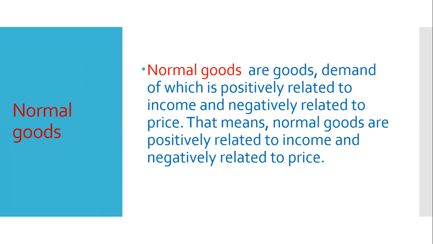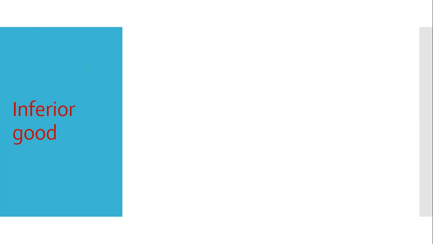That's why normal goods have a negative relationship with price. And for normal goods, when our income increases, we buy more of that product, and when our income decreases, we buy less of that product. That means normal goods are related positively with income. So these are the features of normal goods.